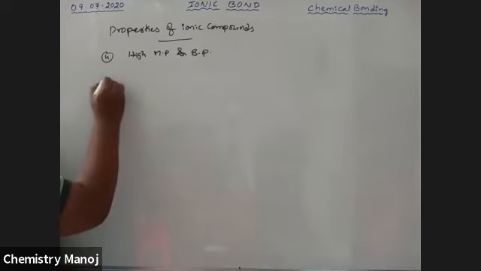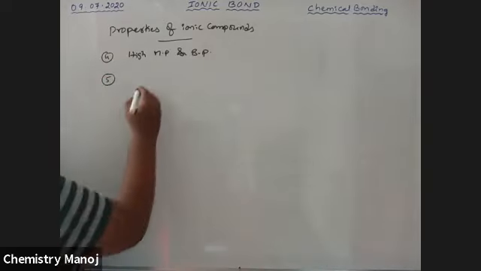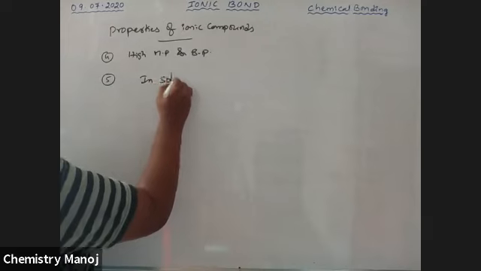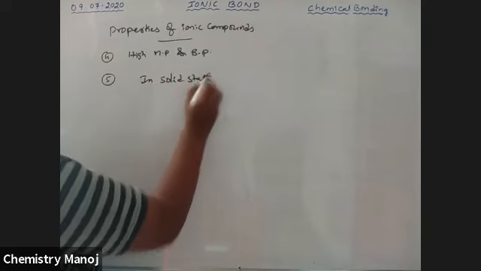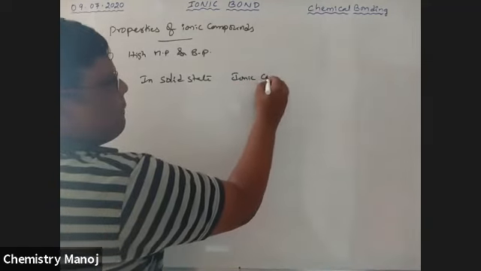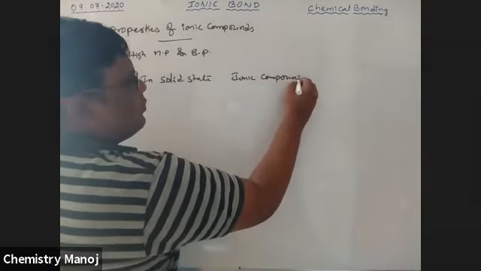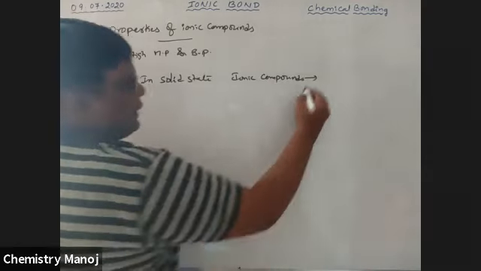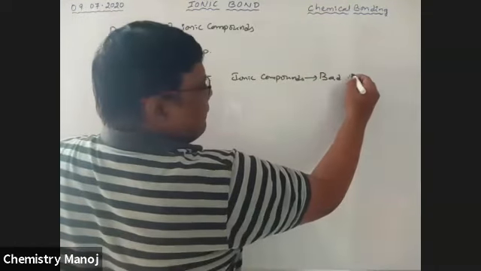High melting and boiling points. Next one. In the solid state, ionic compounds are bad conductors of electricity.